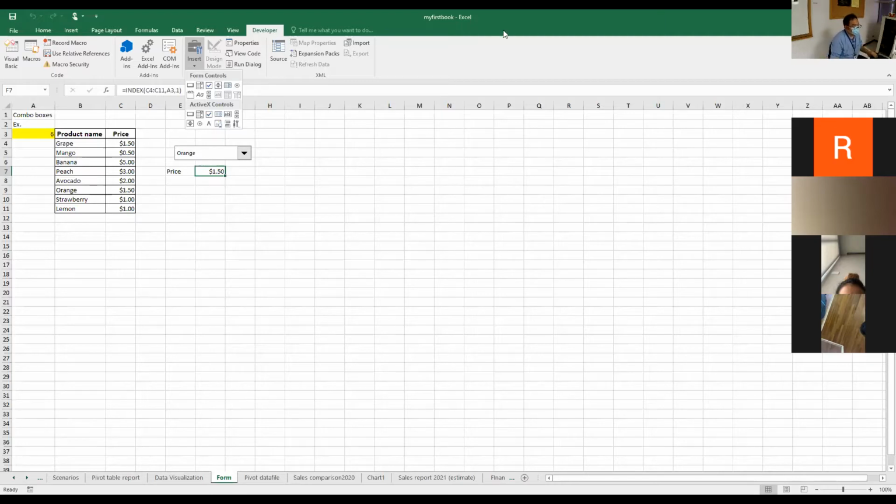So if you are asked to create 3 objects in your midterm examination, you must have this kind of thing, at least 1 combo box, or you may have 2 combo boxes and one check box, something like that, as it will be called 3 objects.